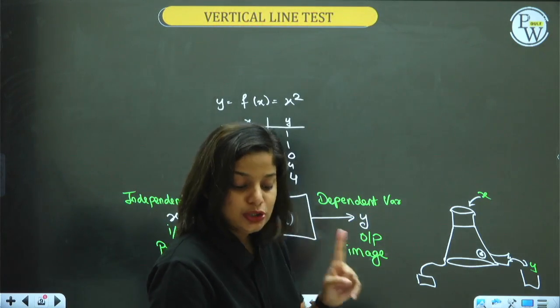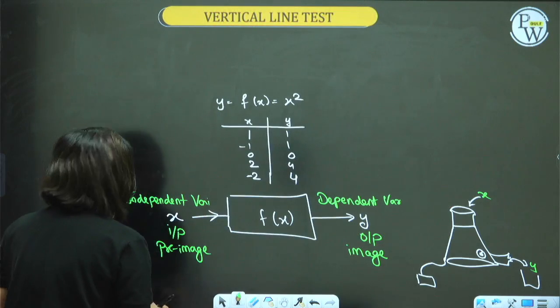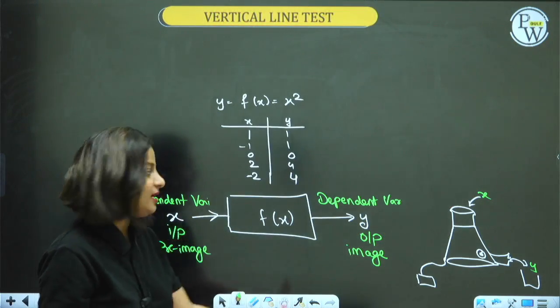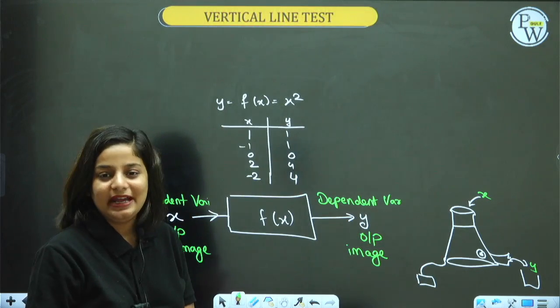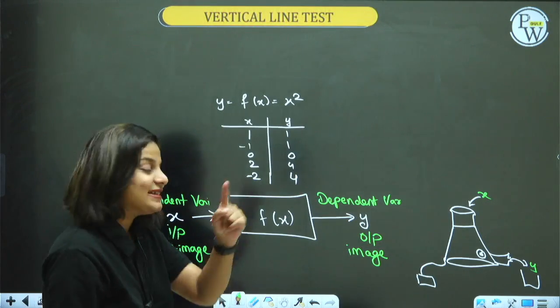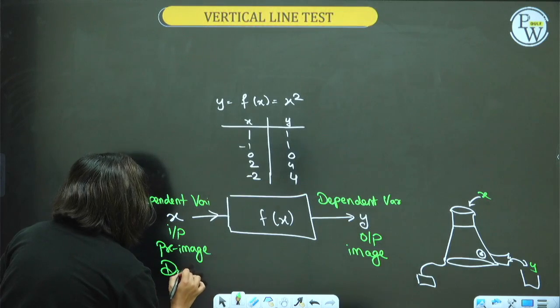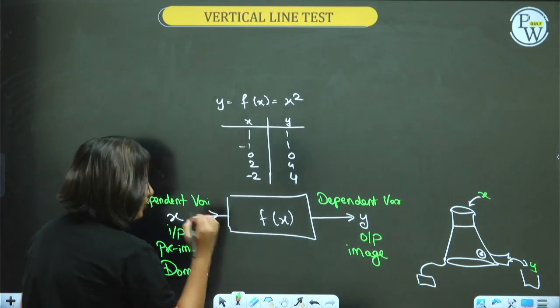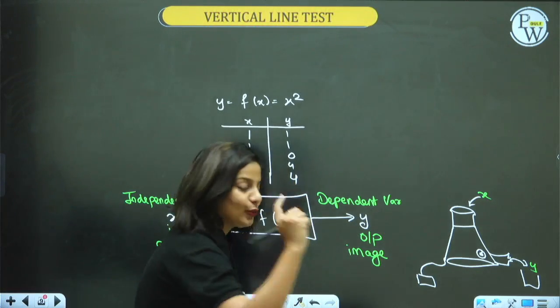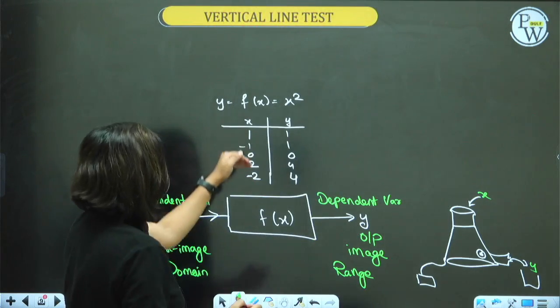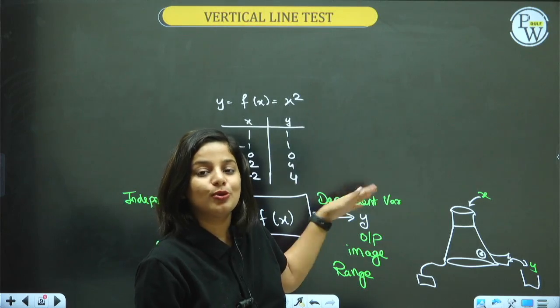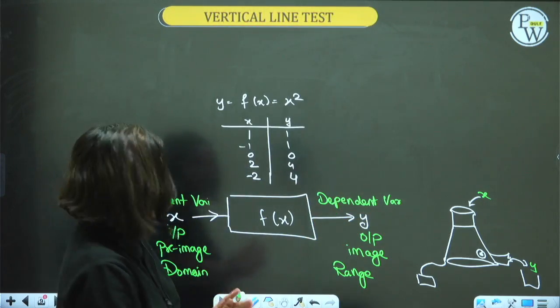X can be the first element of an ordered pair, Y can be the second element of an ordered pair. What else? X is nothing but your domain, very important. X is the domain and Y is range. All the possible inputs are domain and all the possible outputs are range.